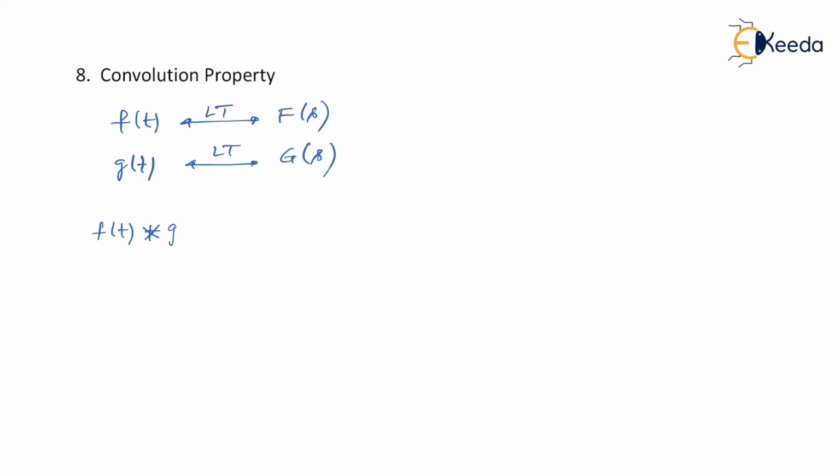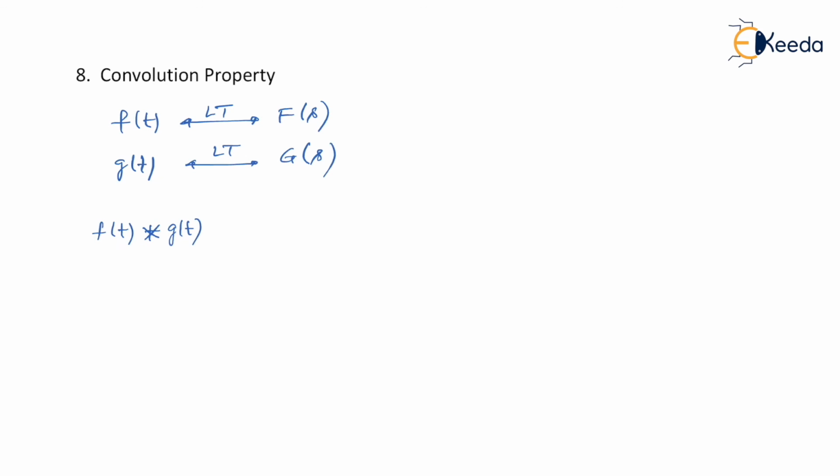The next property is the convolution property. It is not different from the property that you have seen in the Fourier transform. Let's say you have a function f of t, its Laplace transform is F of s, and you have another function g of t, whose Laplace transform is G of s. We know that convolution in one domain leads to multiplication in another domain. So, f of t convolved with g of t.